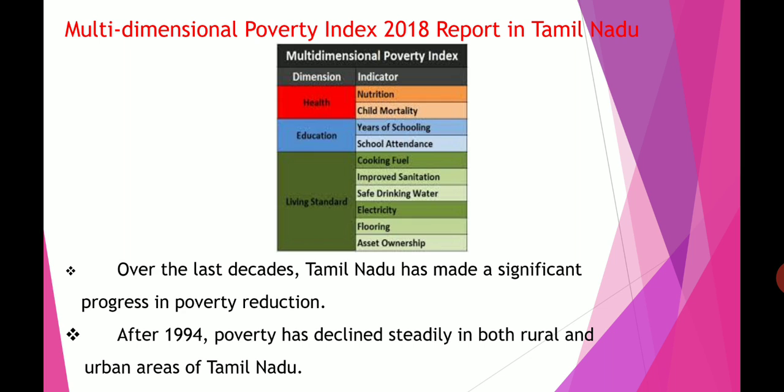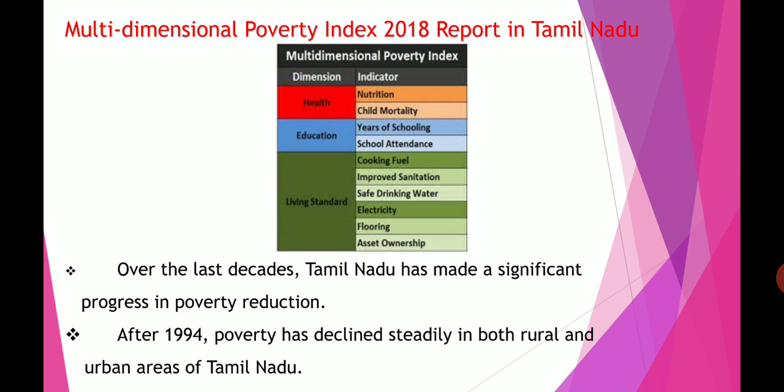Okay. So see the picture. This is the Multi-dimensional Poverty Index. This poverty is not only unidimensional, it has many reasons, it is multi-dimensional. What are the three dimensions of poverty? Health, education, living standard. Health comes under nutrition and child mortality.